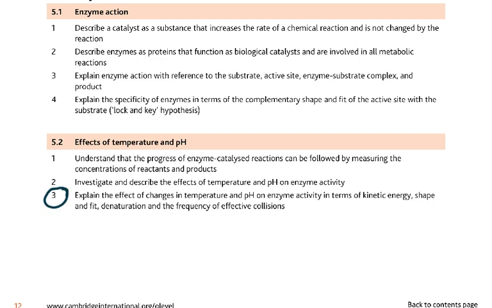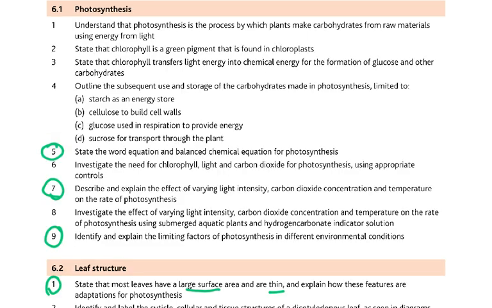Then in the enzyme chapter, I want you to explain the effects of changes in temperature and pH on enzyme activity in terms of kinetic energy. Increasing temperature increases the kinetic energy, then the shape and the fit. The active site is complementary to the substrate, and the substrate fits into the active site, and enzymes are denatured at temperatures above the optimum. And as you increase the temperature towards the optimum, the frequency of effective collisions increases. These are very important points which you must write exactly in these words when you are answering the questions in paper 2.